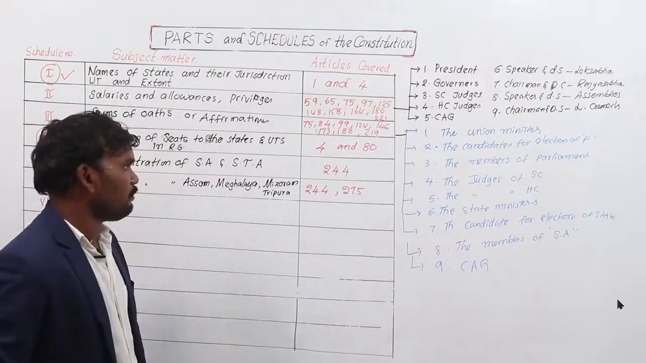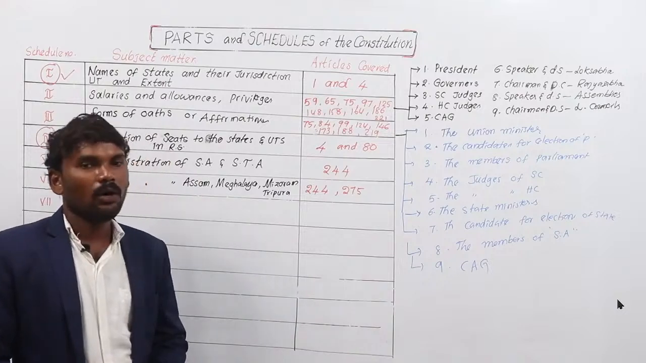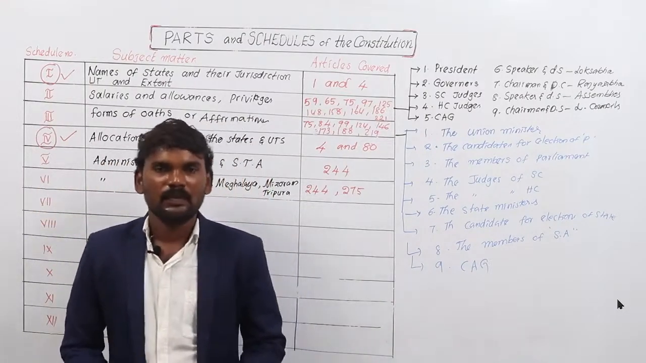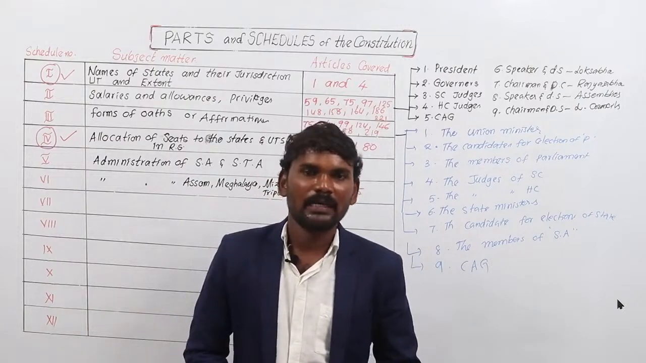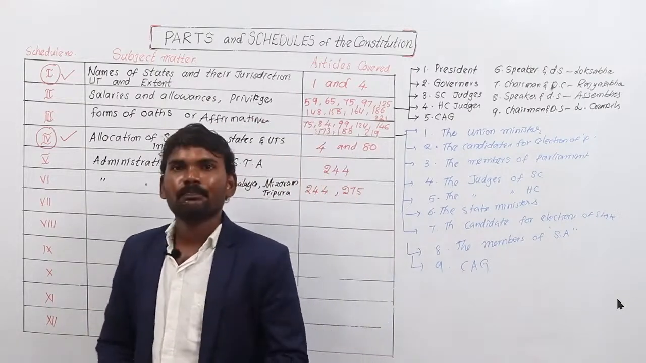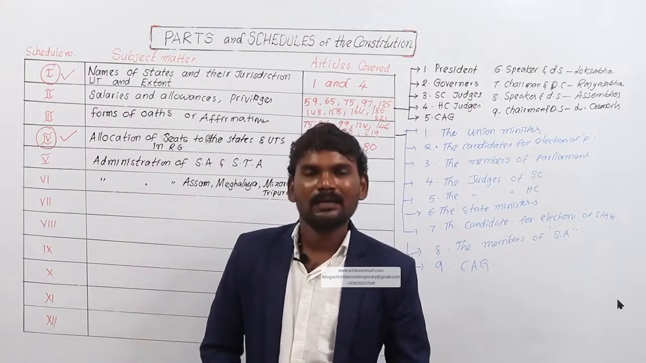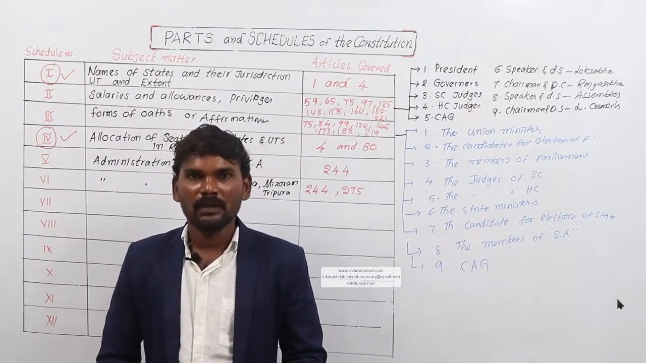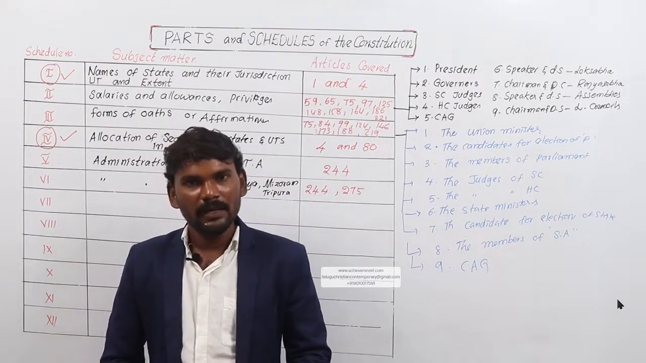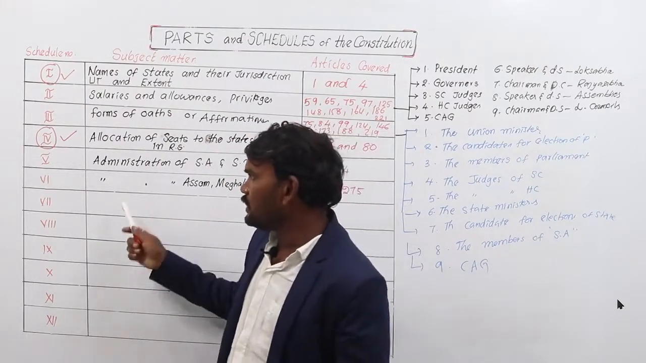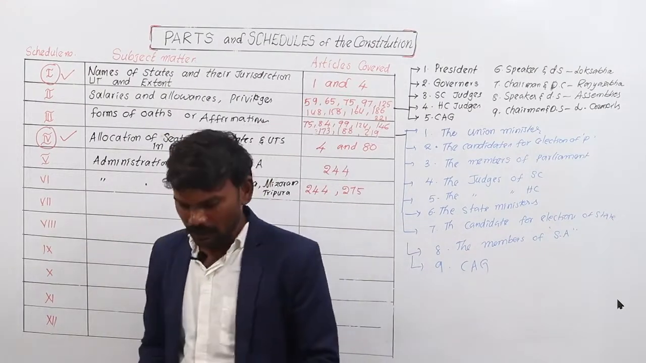Assam, Meghalaya, Mizoram and Tripura are very hilly areas. These states are fully covered by mountains, forests and valleys. So there are some hill districts in these states. To administer the hill districts, some special provisions are provided and some powers are granted to the governor of the states, and such related provisions are mentioned under Schedule number 6.